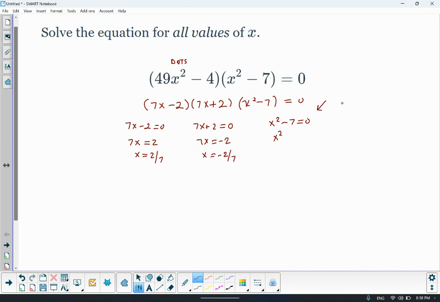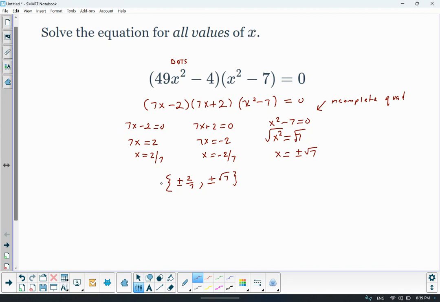This is an incomplete quadratic. We talked about that earlier. How do I know it's an incomplete quadratic? It's missing that middle term. And so how you solve an incomplete quadratic equation is you get the x squared on one side and the constant on the other, and then take the square root of it, and you get x is equal to plus or minus the square root of 7. So my solutions are plus or minus 2/7 and plus or minus the square root of 7.